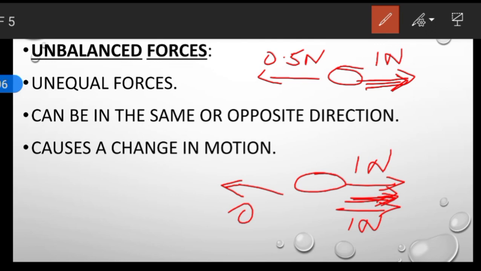So the unbalanced forces cause a change in motion. So in the case of a tug of war, if the force applied by this side is more, then the motion can take place in this direction.